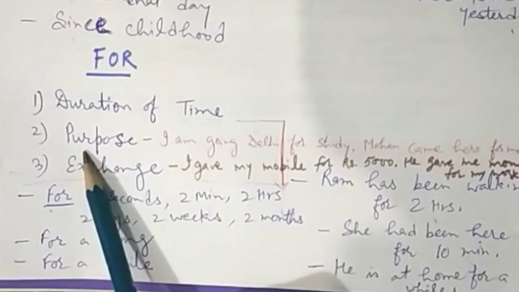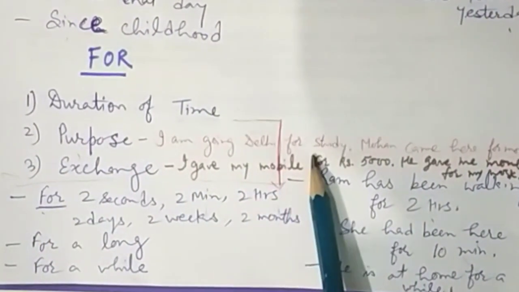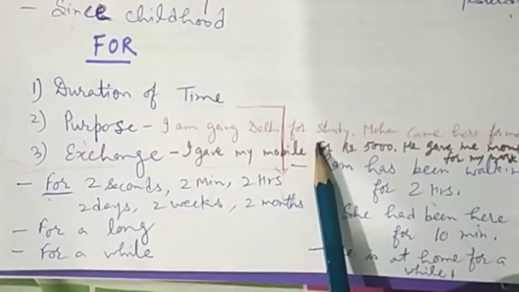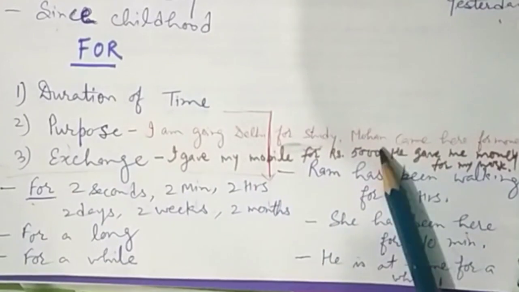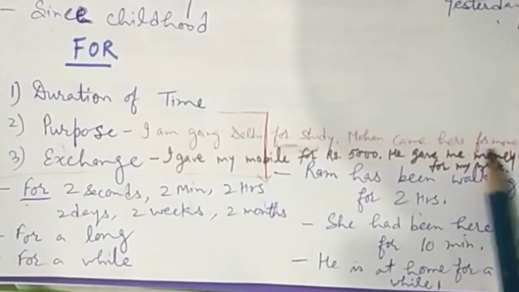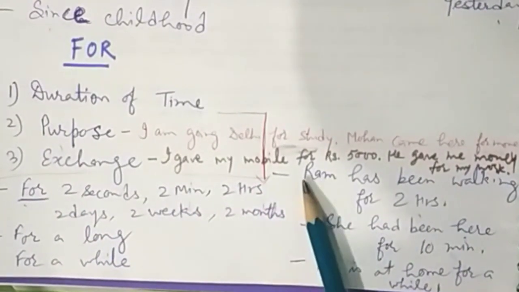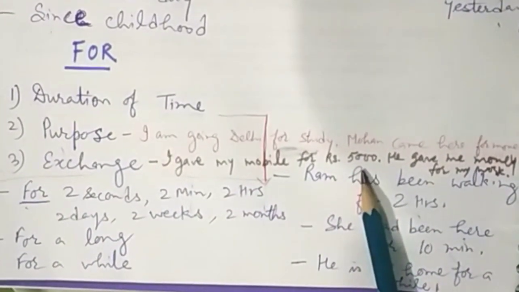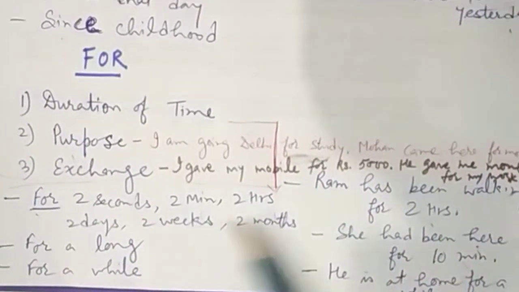Now, purpose. For example, I am going to Delhi for study. For what purpose am I going to Delhi? For study. This is the purpose. Mohan came here for money. Why did he come? For money. Exchange: I gave my mobile for rupees 5,000. He gave me money for my work. So this is the use of since and for.